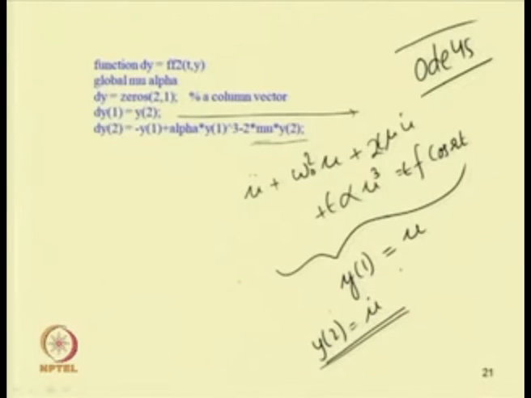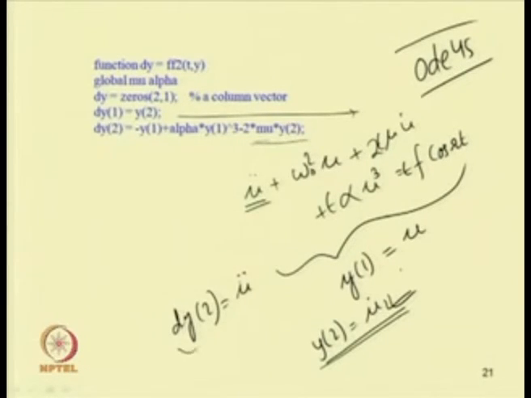In that case, the first equation is dy 1 equal to y 2. So, u dot equal to y 2 can be written in this form, that is dy 1 equal to y 2. The second equation is u double dot, so u double dot equal to dy 2. So, dy 2 represents u double dot.